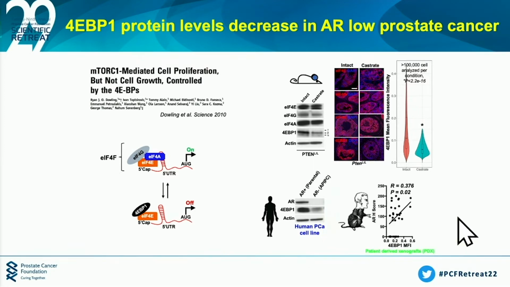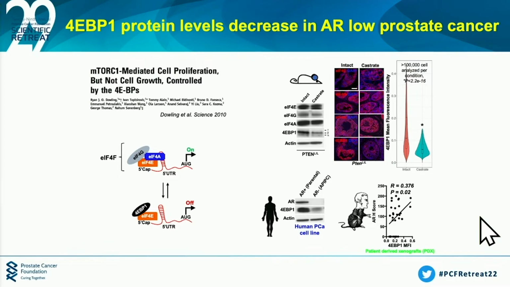We also looked at all of the PDX models, the LuCaP models, and found a positive correlation between the androgen receptor protein levels and 4EBP1 protein levels, suggesting that AR might regulate translation through 4EBP1. But the question is how? So we considered many possibilities. We looked at translation of 4EBP1, it wasn't that. We looked at degradation of the protein, it wasn't that.